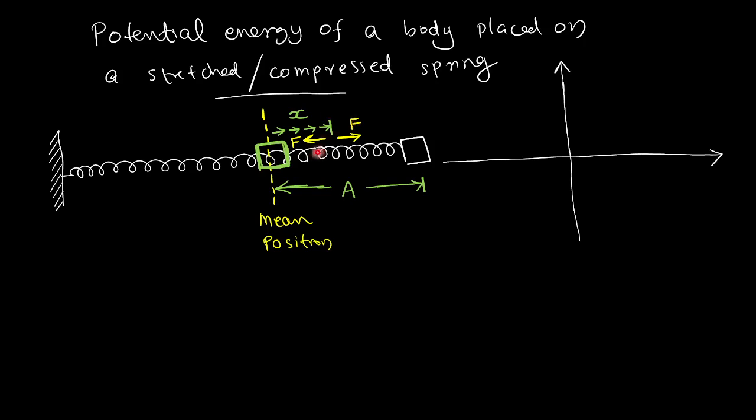Then only the body will move towards right. I have to apply slightly more than that F. Then only the body will slowly move towards right.